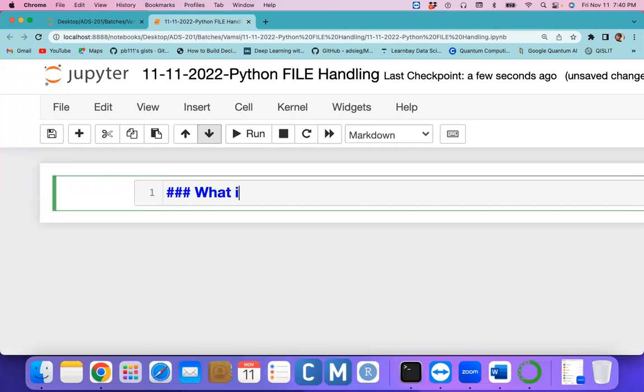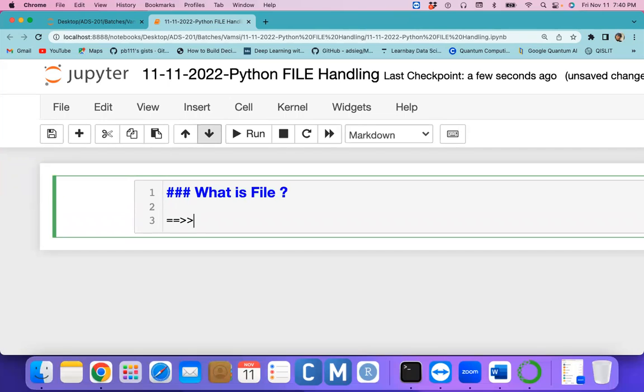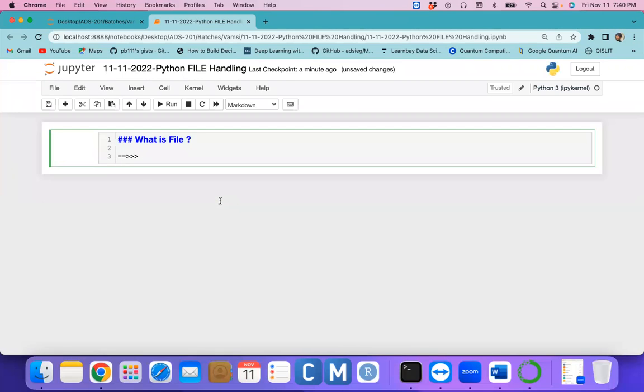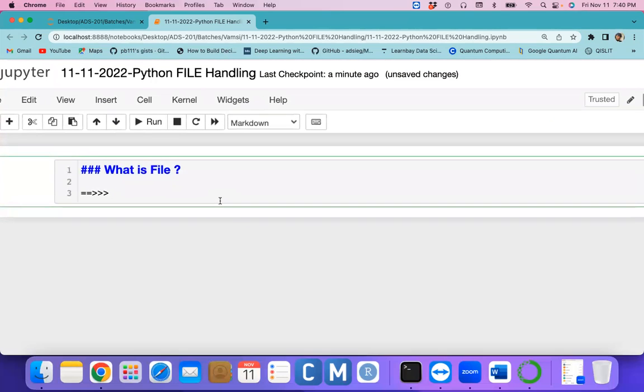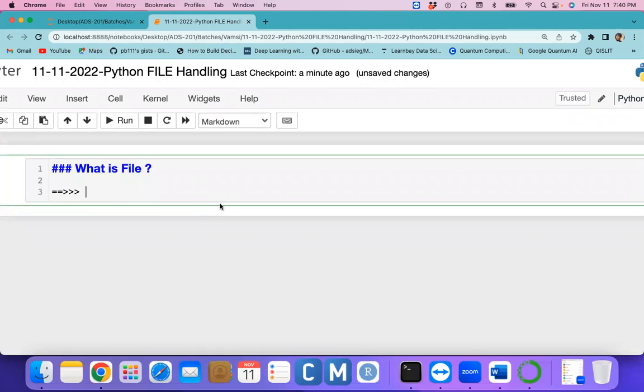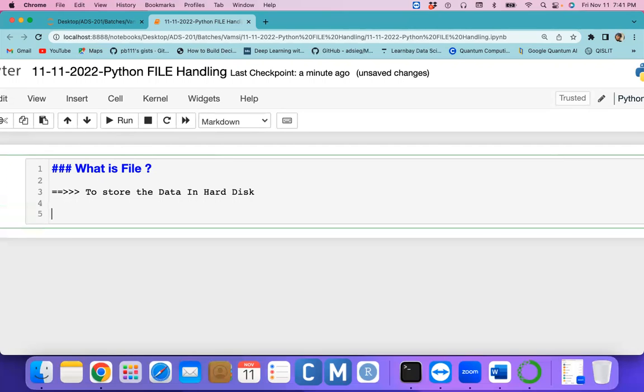So what is a file? Tell me, what is a file, guys? It contains data. Absolutely correct, to store some data permanently, right? To store the data on a hard disk. If you want to store the data on a hard disk, then we can use the files concept.